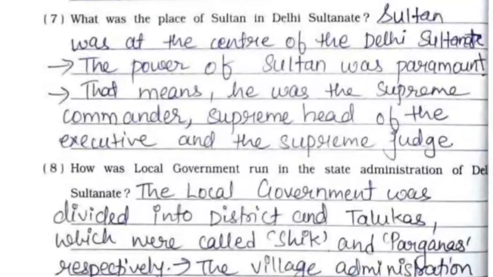Seventh, what was the place of Sultan in Delhi Sultanate? Sultan was at the center of the Delhi Sultanate. The power of Sultan was permanent. That means he was the supreme commander, supreme head of the executive and the supreme judge.